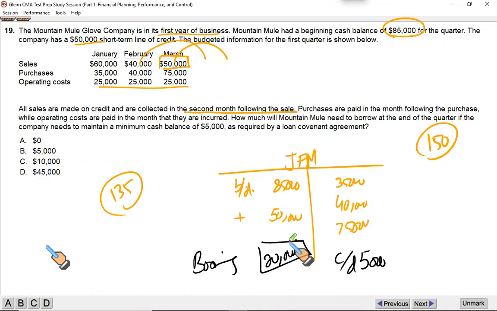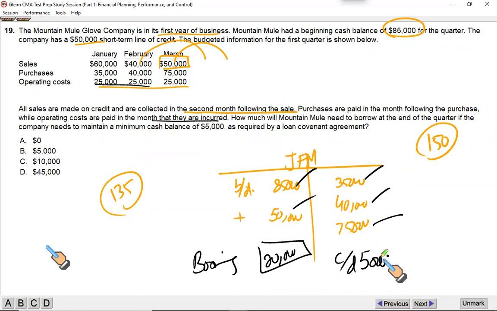But I don't get this number here. What exactly did I miss? 50 inflow, 85 opening balance, 35, 40, 75 related to these payments. It says operating costs are paid in the month that they are incurred. So this is the total amount, 75.